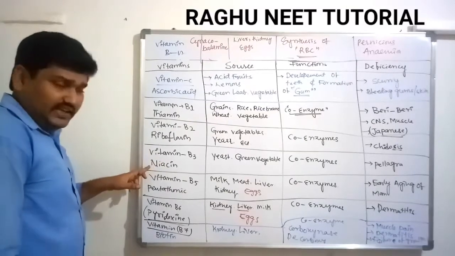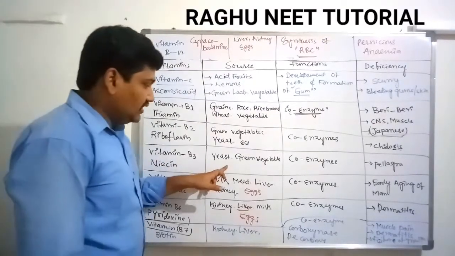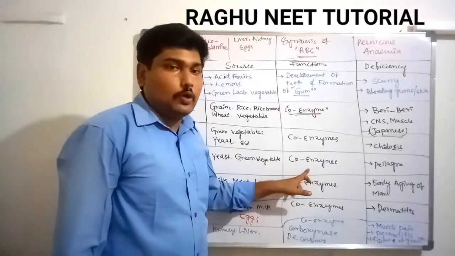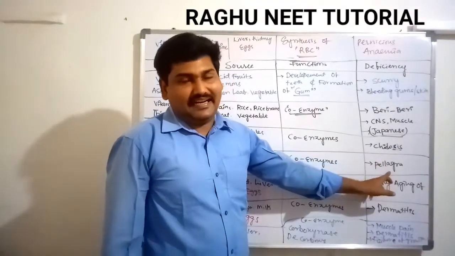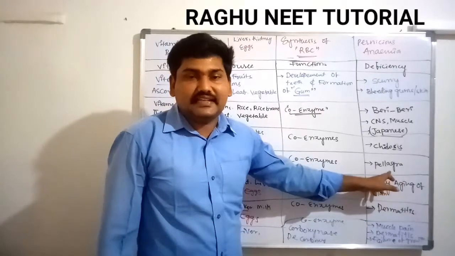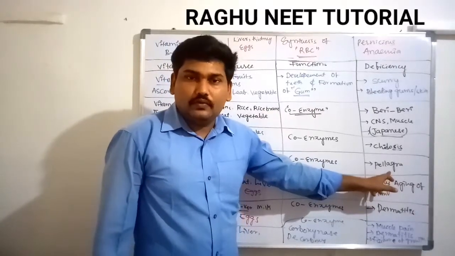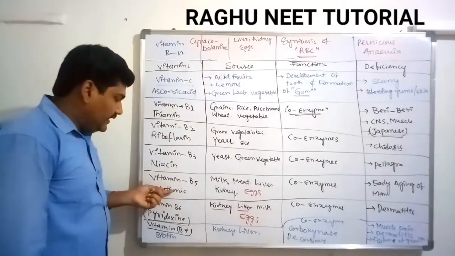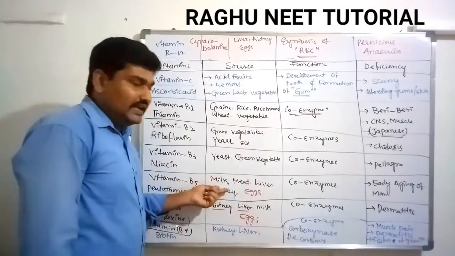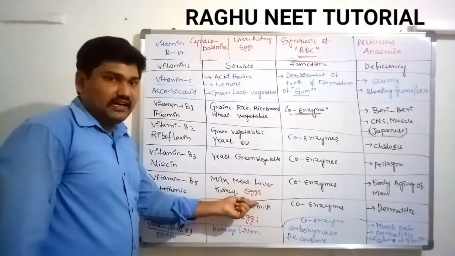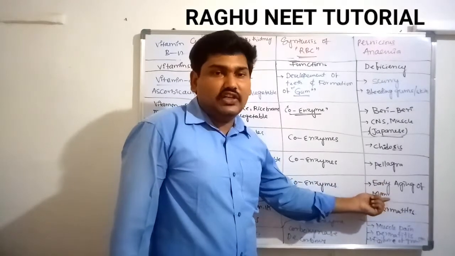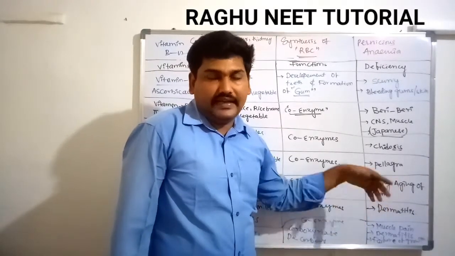Vitamin B3 is scientifically called niacin. Its sources are yeast and green vegetables. It also acts like a coenzyme. Its deficiency causes pellagra disease. Next one, vitamin B5 is available in milk, meat, liver, kidney, and egg also. It is a coenzyme; its deficiency causes early aging, where children look like adults.